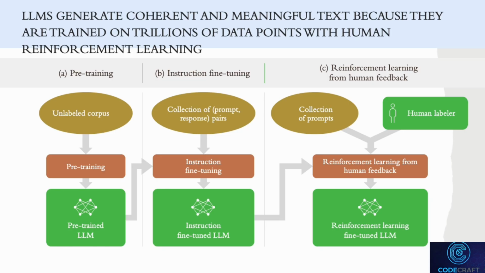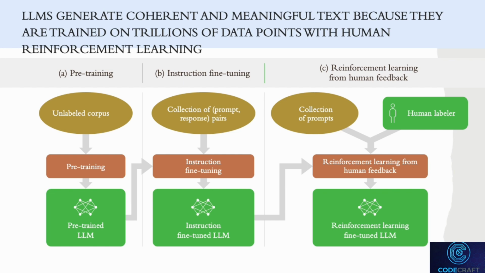2. Instruction fine-tuning. Now, the model needs to learn how to follow specific instructions. In this stage, the model is trained on examples where there's a clear prompt, like a question or a command, and a correct response. This is like teaching the model how to answer questions in a way that makes sense. It's similar to how we might teach a student by showing them examples of questions and the right answers. The model fine-tunes its understanding based on these examples, becoming better at following instructions and generating relevant responses.